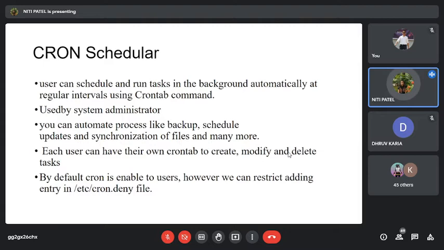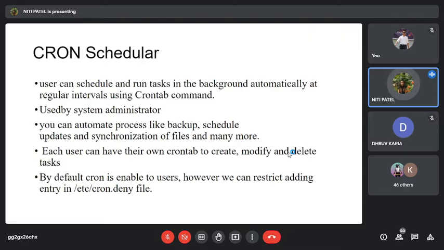So how can I make these processes run in the background? It is with the help of the cron scheduler, and the command used for that is the crontab command. With this command, I can make my tasks run in the background, or schedule them to run in the background. Scheduling means I can say that at 12 o'clock the backup should start. So even if I'm working with other files at 12 o'clock, the backup will automatically start in my background. So it is used to schedule, and also to make the task run in the background automatically.